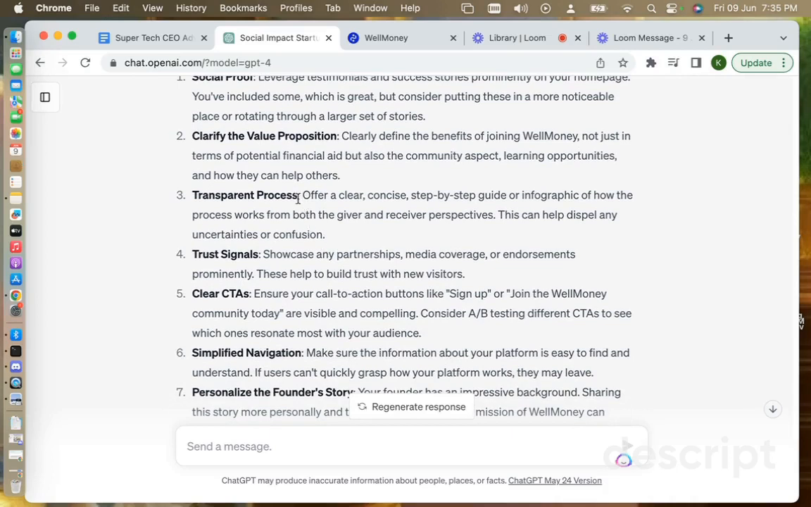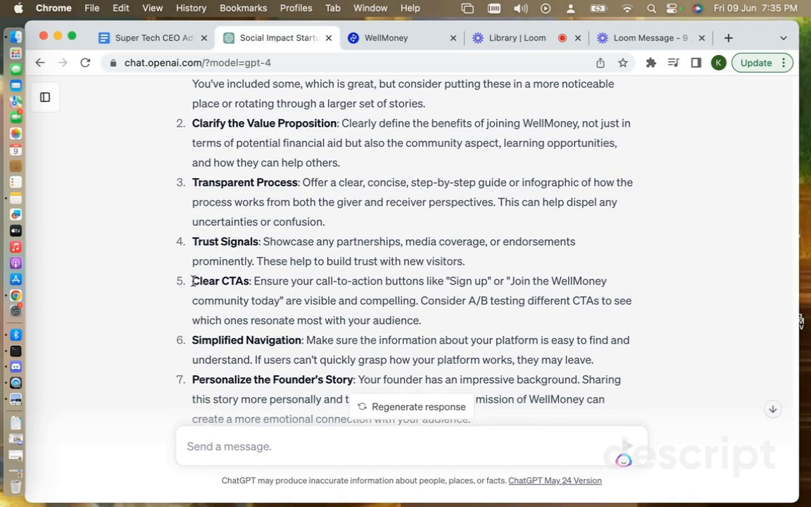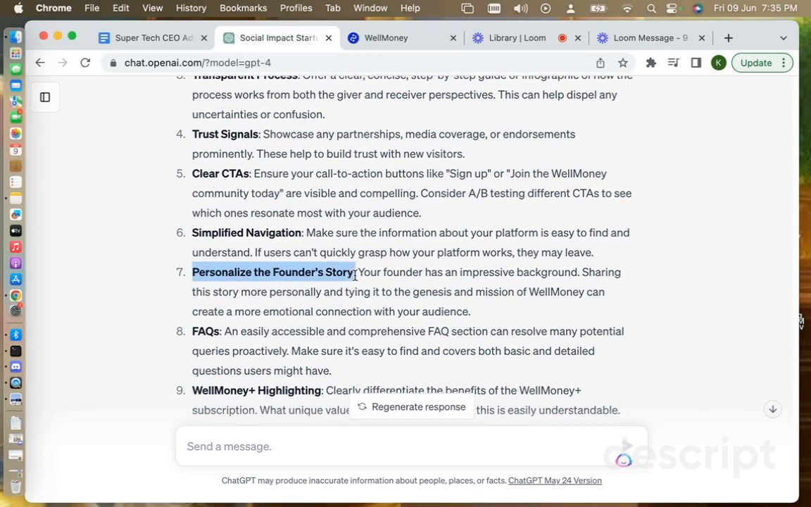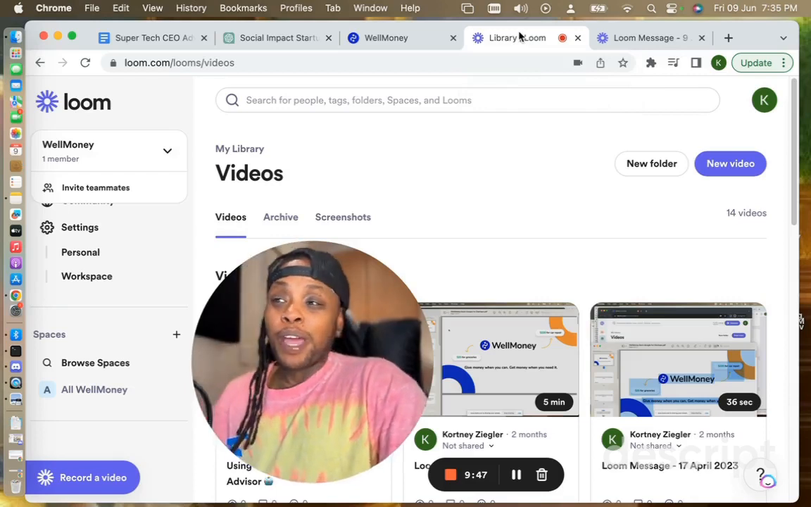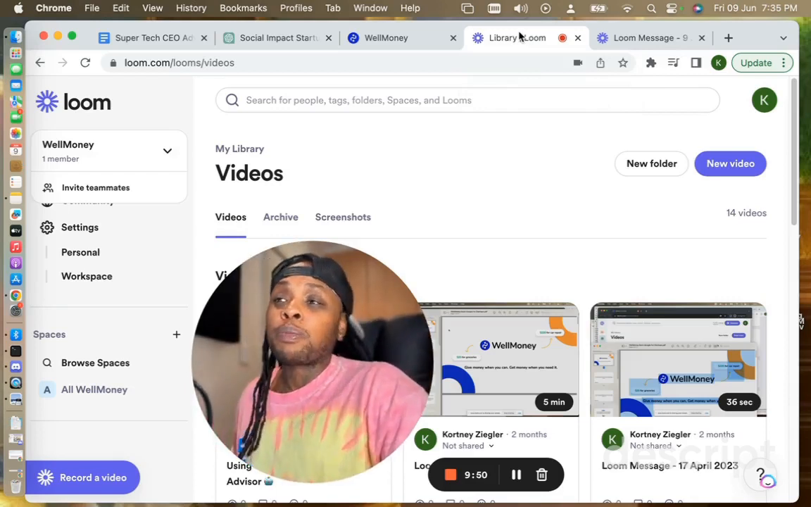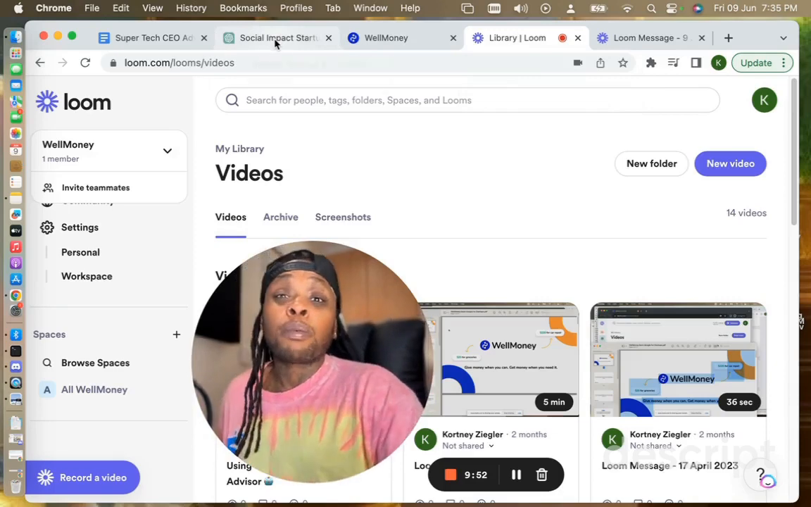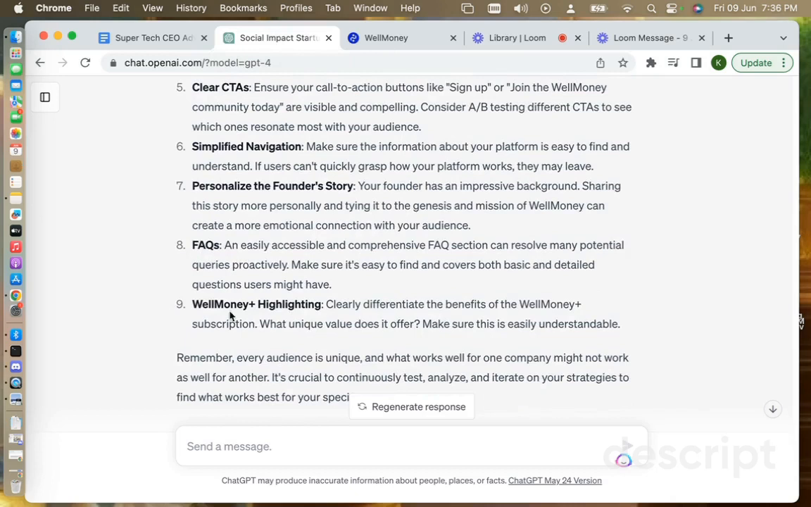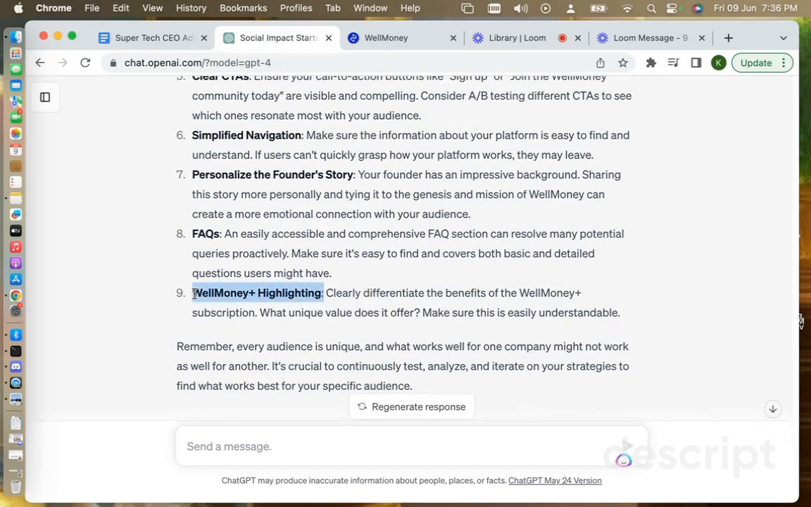We can clarify our value proposition. We can be much more concise about how our process is transparent. We can display more trust signals and clearer calls to action. Awesome. We can personalize the founder's story. I think this is a good one because yes, I do have an impressive background and it should be talked about more. And I think the marketing website provides that opportunity. And so I'm glad these are suggestions ChatGPT is giving me. We can improve the FAQ and we can improve this different product offering that we have in our pitch deck.